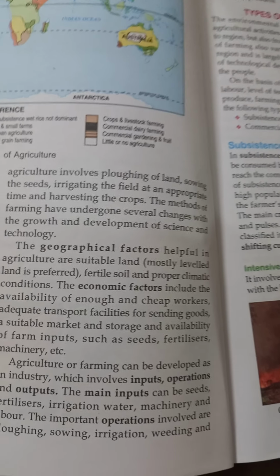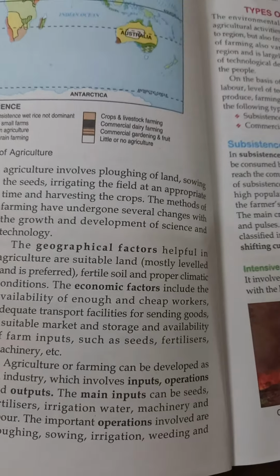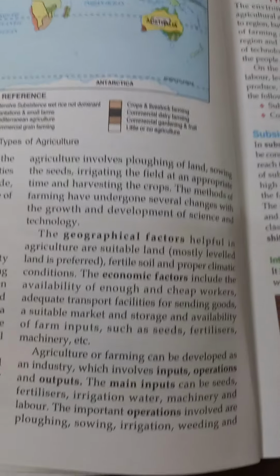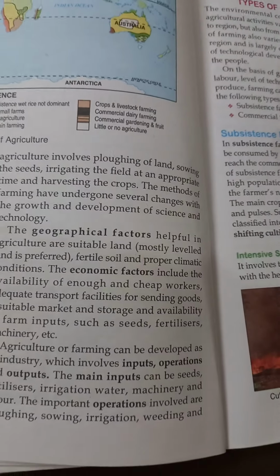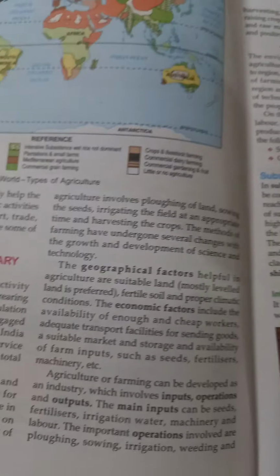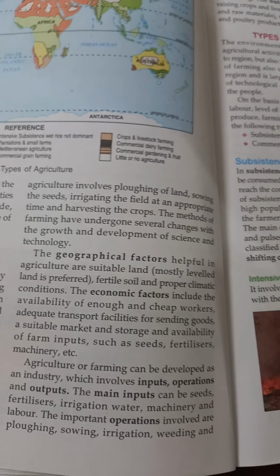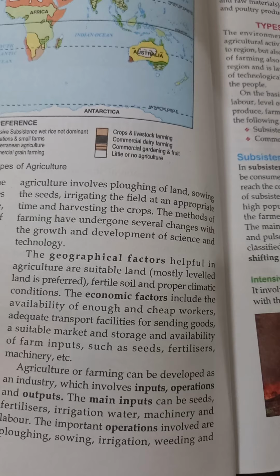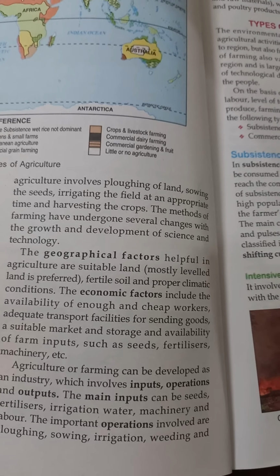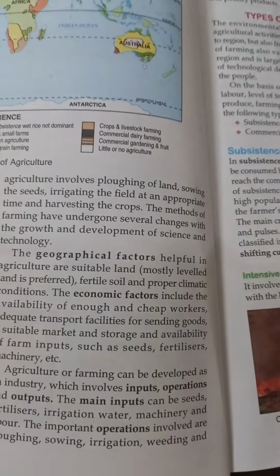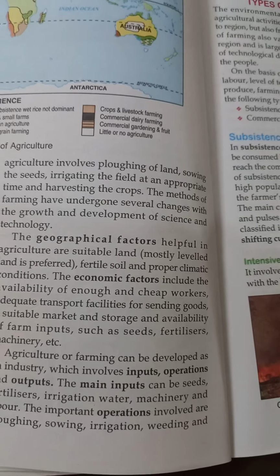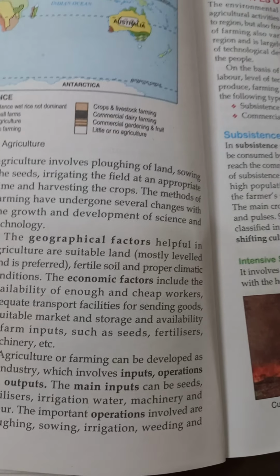Whereas among the economic factors, the main thing is that we need workers. Cheap and skilled labor should be available. Then good quality seeds should be there, then storage facilities should be available, and fertilizers. All these things are required as economic factors for the growth of agriculture.